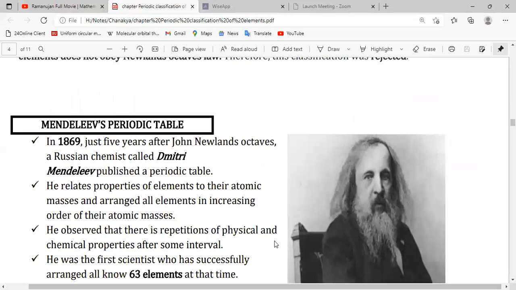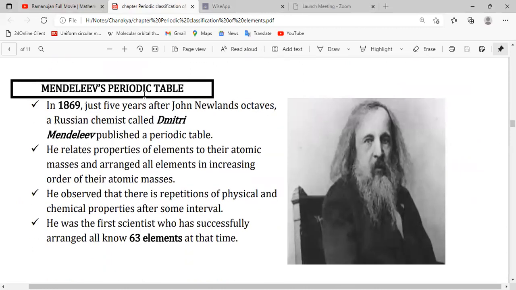Then Mendeleev came into existence and he again tried to arrange the elements. At that time about 63 elements were known. He arranged all the known elements in the form of a table, in periods and columns, or we can say rows and columns, which are nothing but periods and groups.